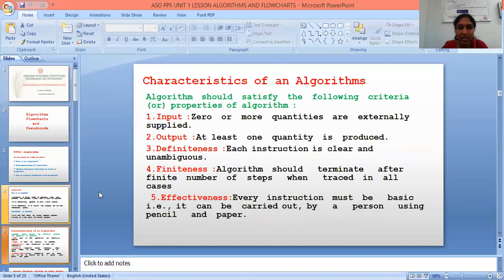Next, characteristics of an algorithm. We have five characteristics. An algorithm should satisfy the following five. First one is input. You can take 0 or more quantities that are externally supplied. Next is output. At least one quantity is produced. Next is definiteness. Each instruction is clear and unambiguous. Next is finiteness. The algorithm should terminate after a finite number of steps. Next is effectiveness. Each instruction must be clear and basic. These are all the characteristics of an algorithm.